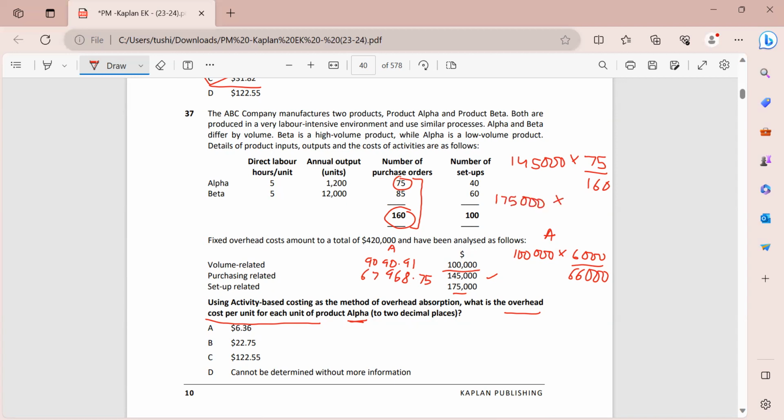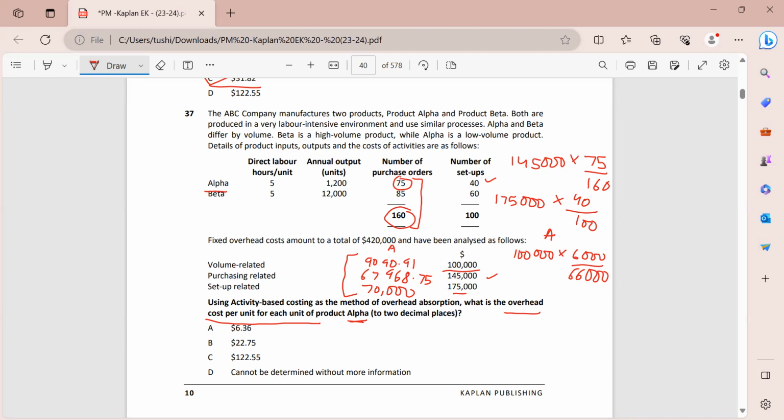So 175,000 multiplied by 40, which is the setups we are doing for alpha, divided by total, which is 100. So 40 by 100 multiplied by 175,000 gives me a total of 70,000. So if I add all of these costs up, these are the total overheads that will be allocated to product alpha. So the total that comes out is